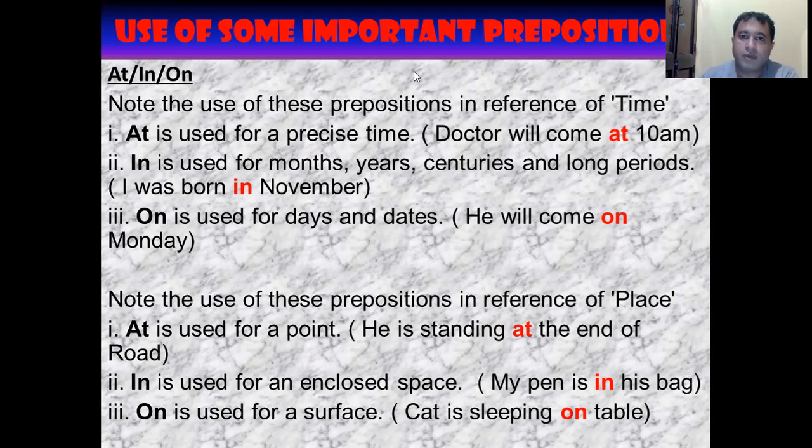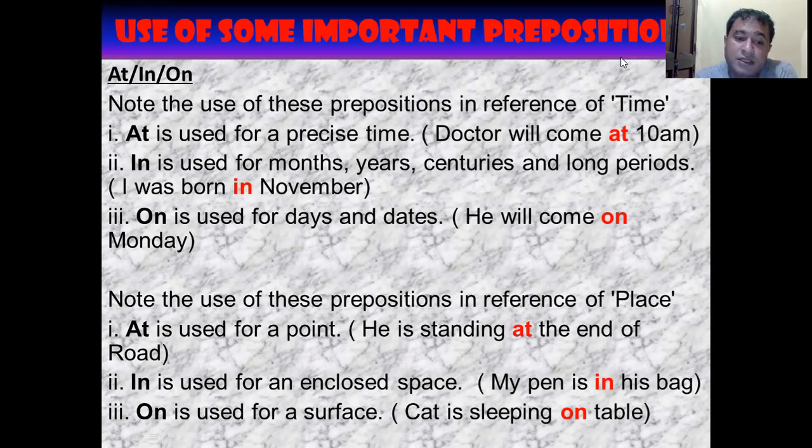But the main confusion is with above and over. Above represents a place higher than a person or an object, whereas over represents something that is directly upward of another person or an object.